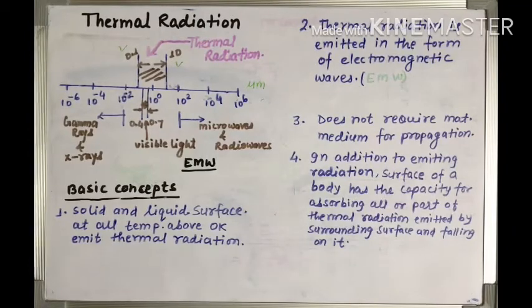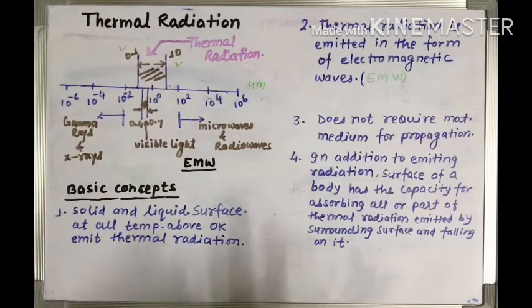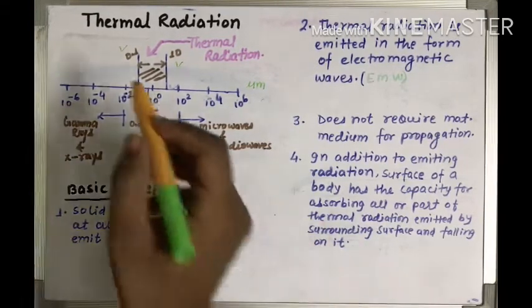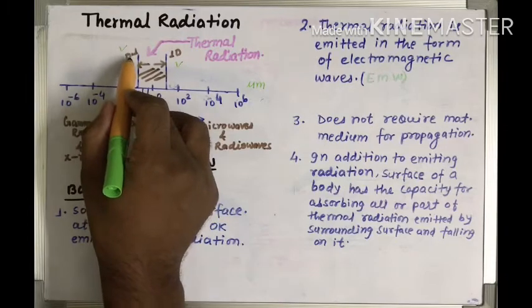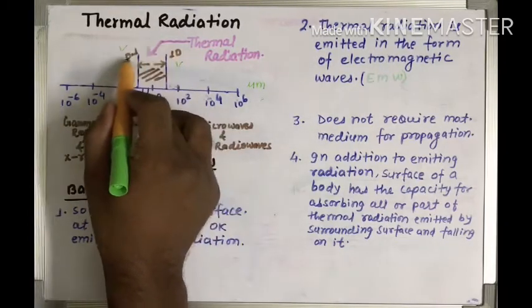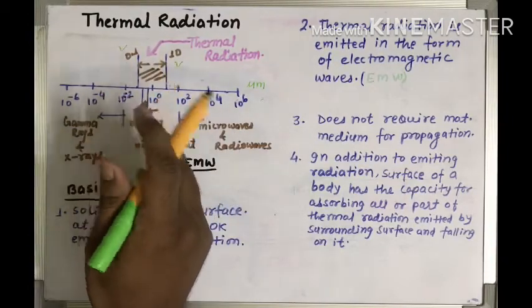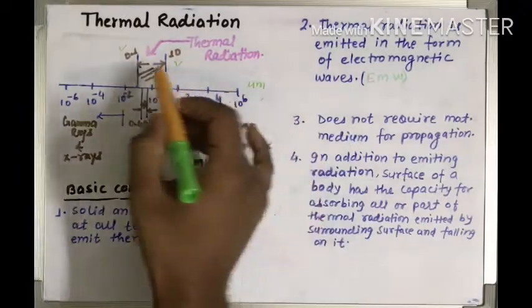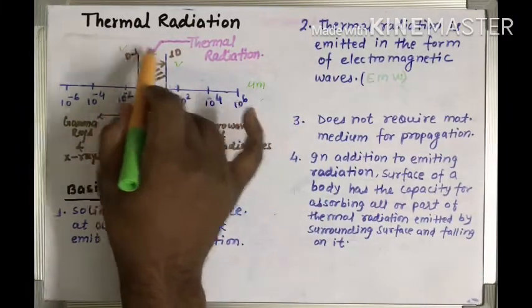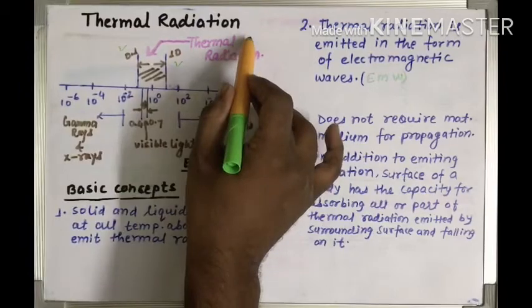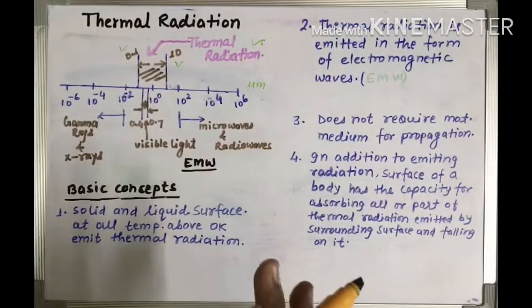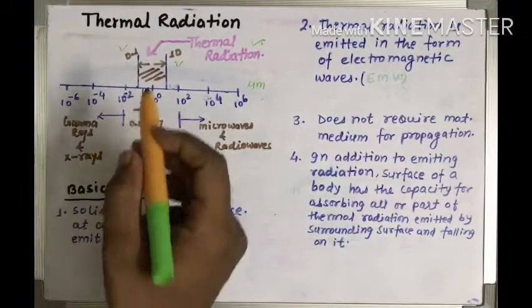So in this spectrum, what is a spectrum? A spectrum is the range of wavelengths which have the same property. Like, if I tell you it is a spectrum of the wavelengths from 0.1 to 10, it is because it is showing a similar kind of nature. All the wavelengths which come in between 0.1 and 10 show the nature of thermal radiation. So I can say that it is the spectrum of thermal radiation.